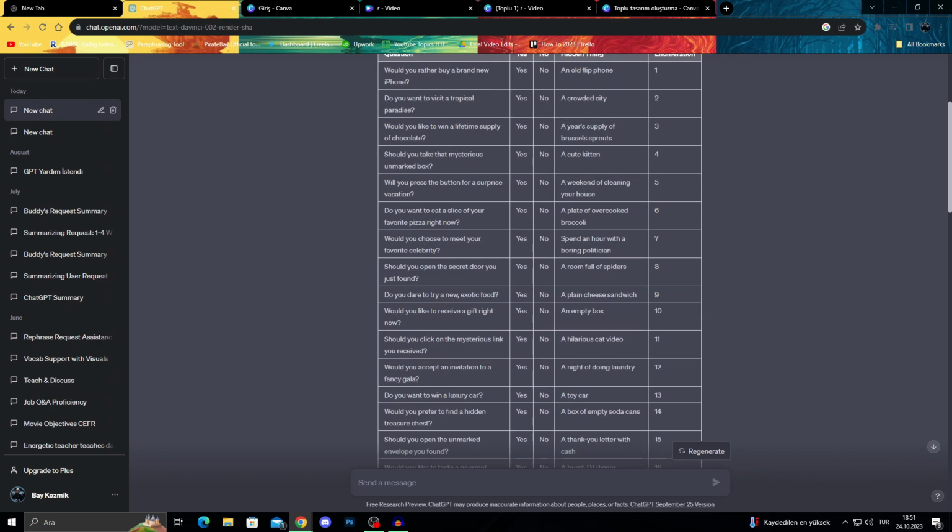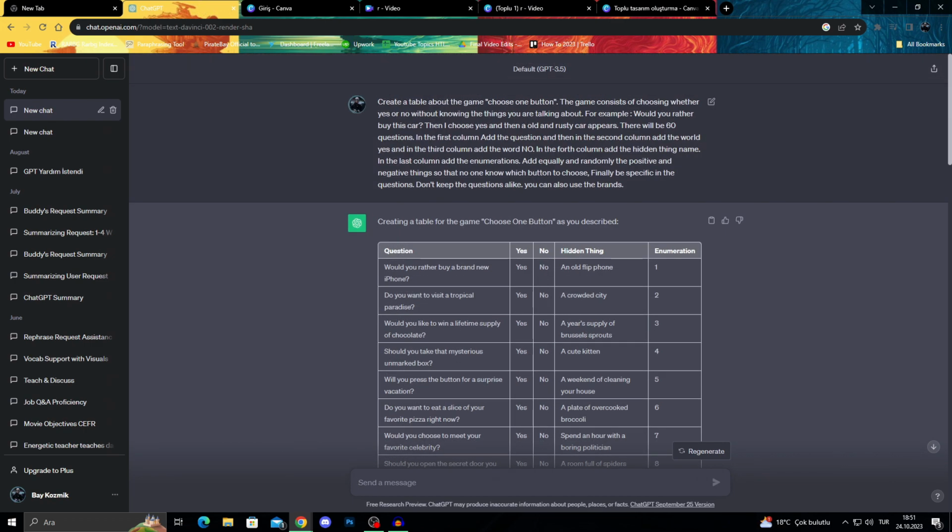After making ChatGPT stop and seeing our options, the game is fairly simple. In your videos, you would be able to ask questions like these where people would choose one or the other. If they say yes, great. If they say no, there's a hidden thing. And in Canva, we will make sure all these things are shown properly.